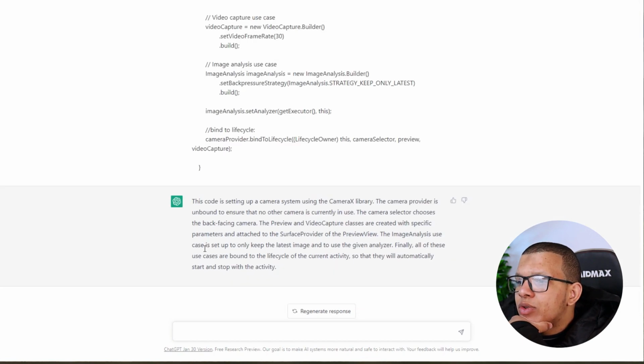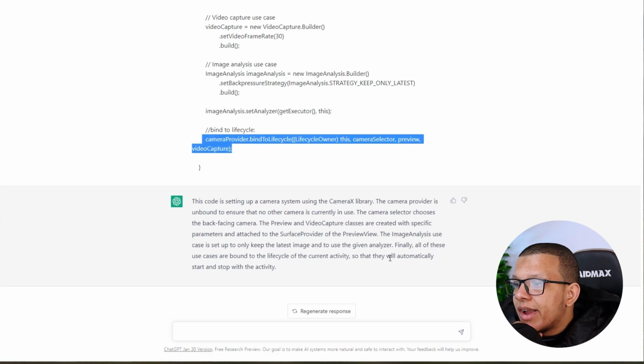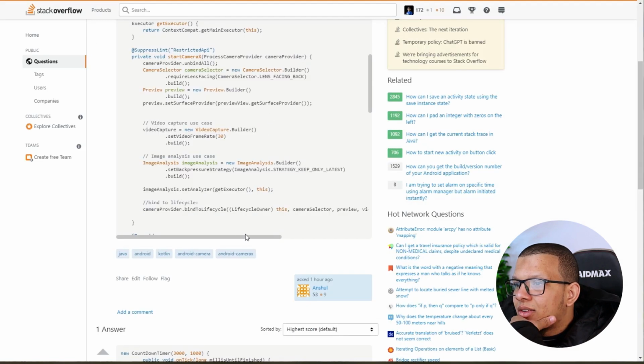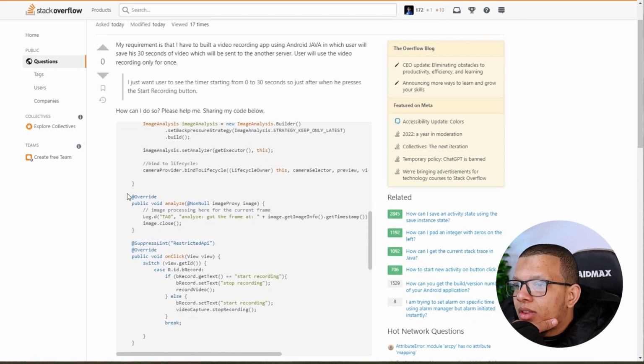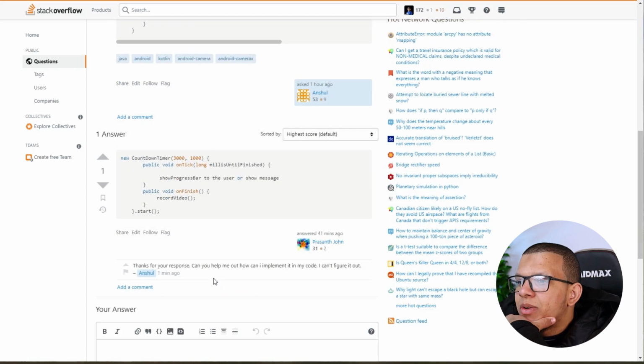Okay. The image analysis use case is set up to keep the latest image to use with the given analyzer. Finally, all these use cases are bound exactly here, and it automatically starts and stops with the activity. Is this an activity? I don't think so. Yeah, it is. I thought it was a fragment. Yeah, it's an activity. Okay, maybe he got lucky. Okay, let's give him some code.